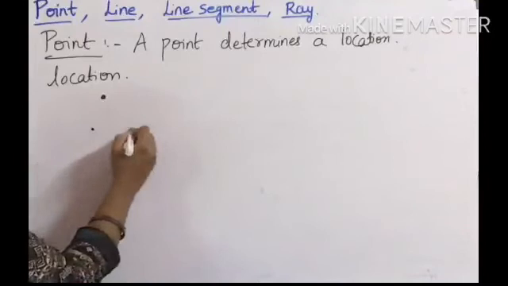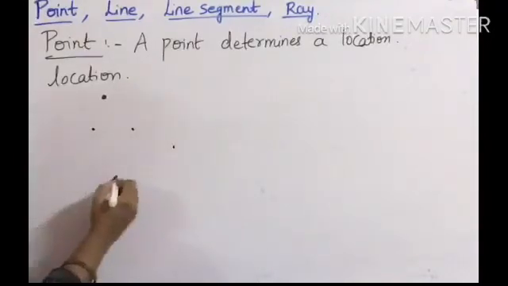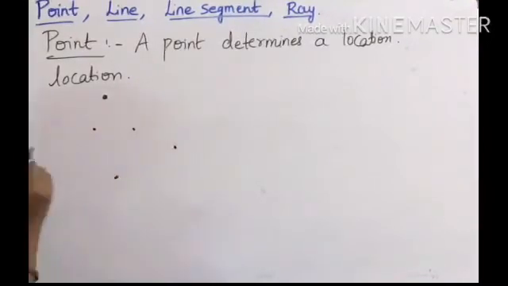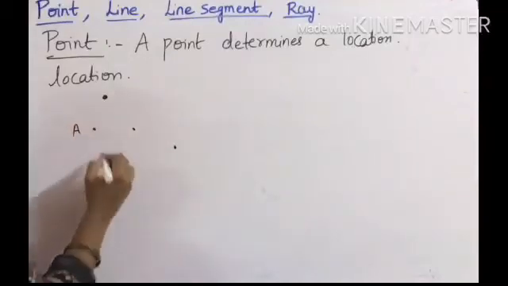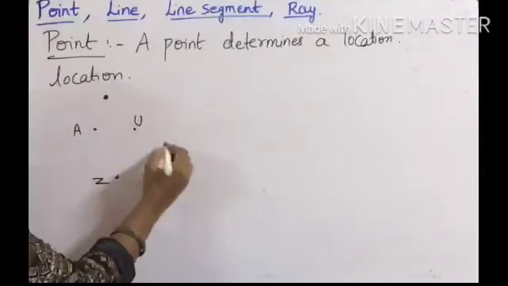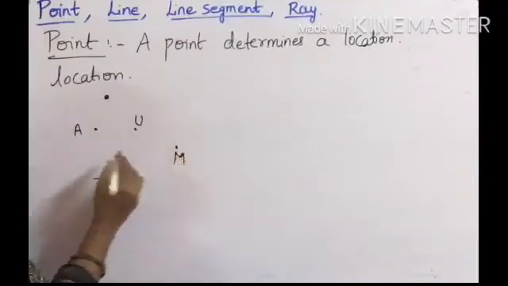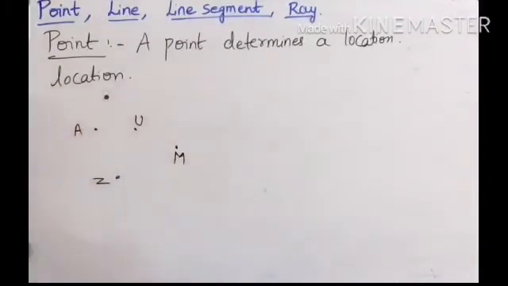See, suppose these are the points. How to represent these points? You have to use only capital letters to represent a point. Here, capital A, capital Z, capital U, capital M. So points are always represented with capital letters.